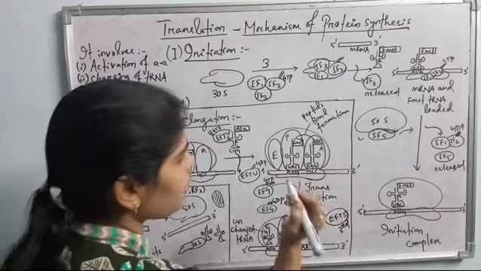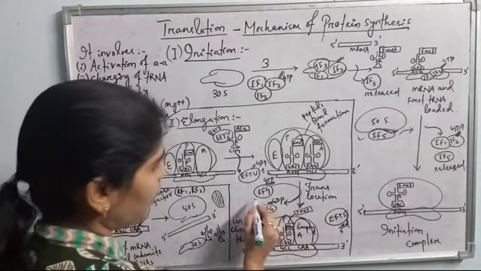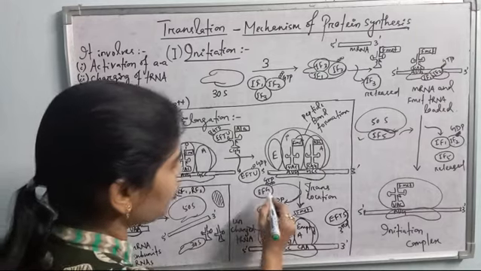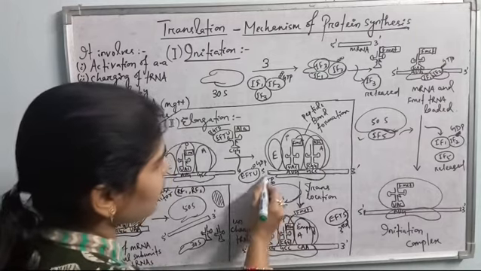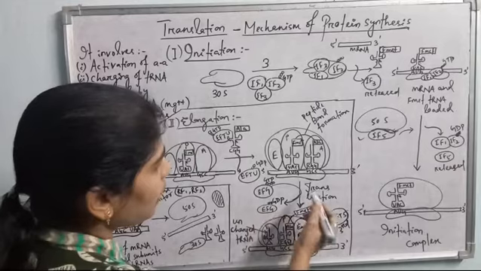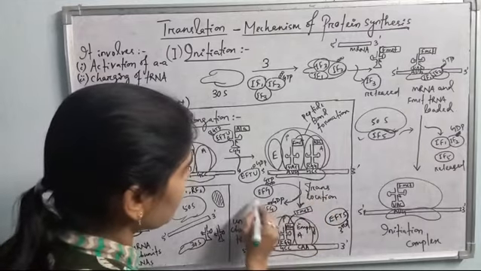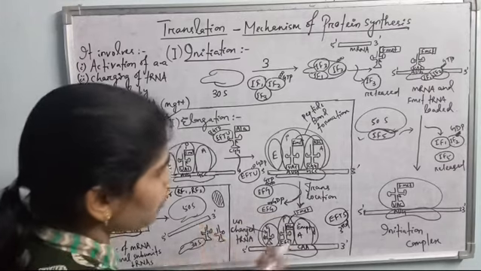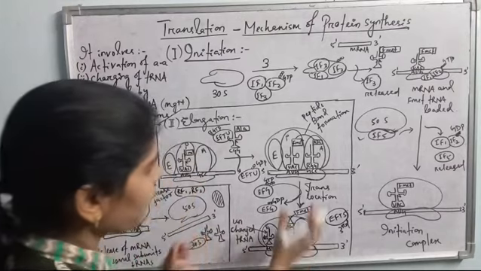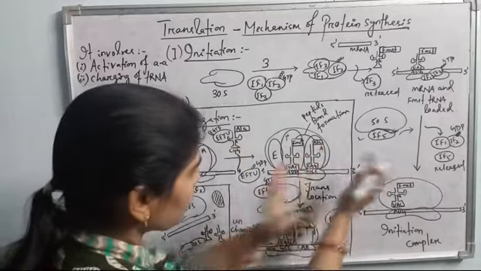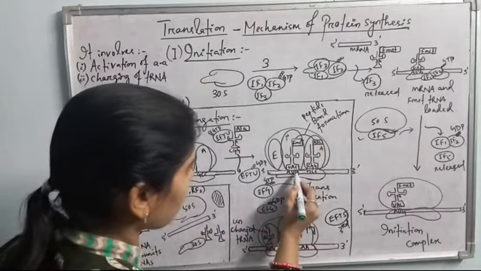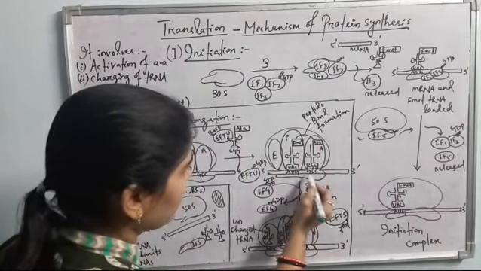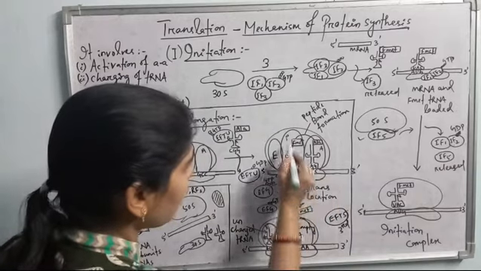This translocation is done by the next elongation factor, called EF-G. EF-G is also GTP linked. After translocation, EF-G is also hydrolyzed and released as EF-G GDP. So see in the next diagram what happens. As the ribosome moves ahead, the AUG initiation codon moves here into the exit site, and GCC, the next codon, moves to the peptidyl site.